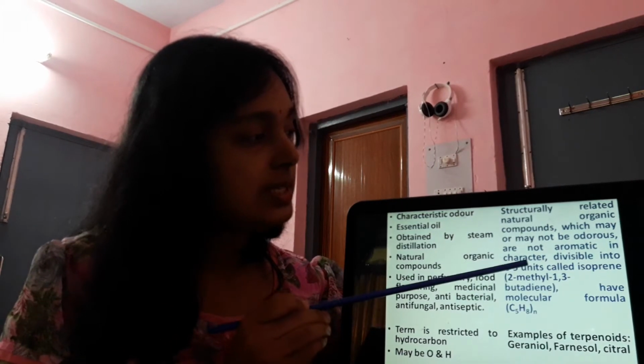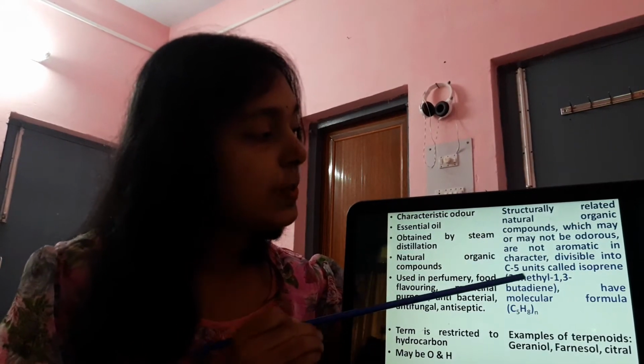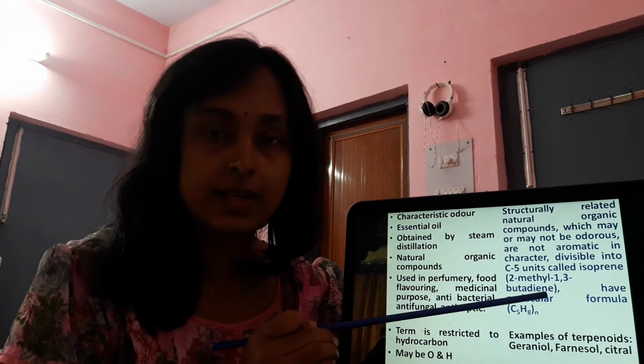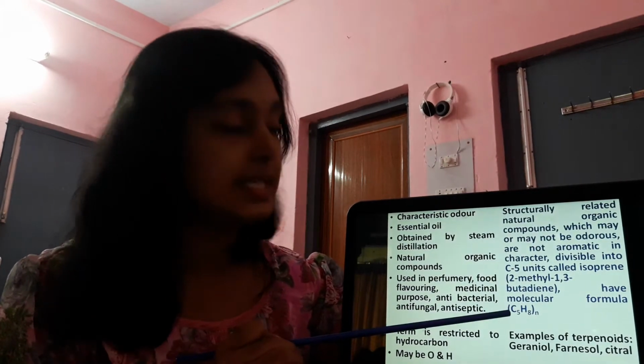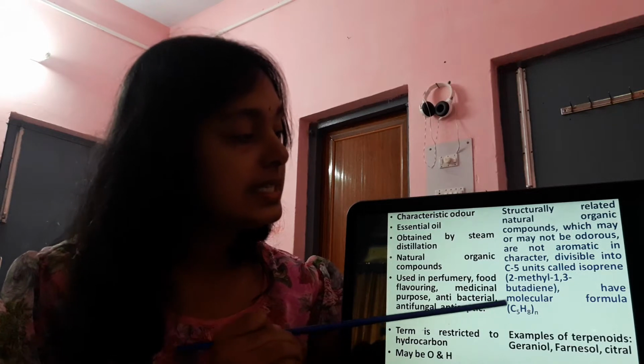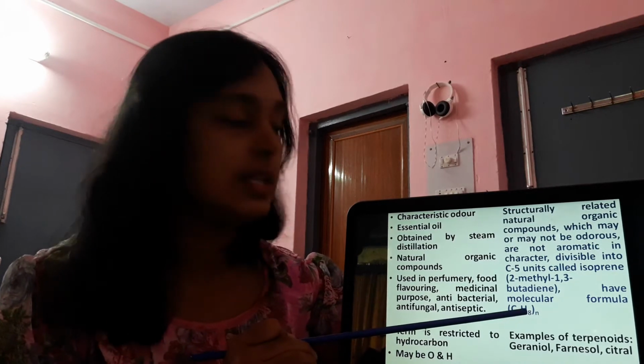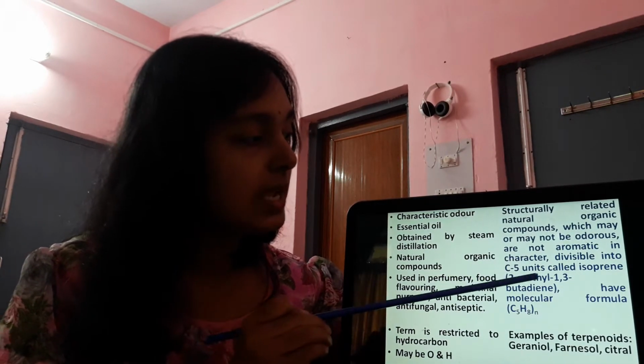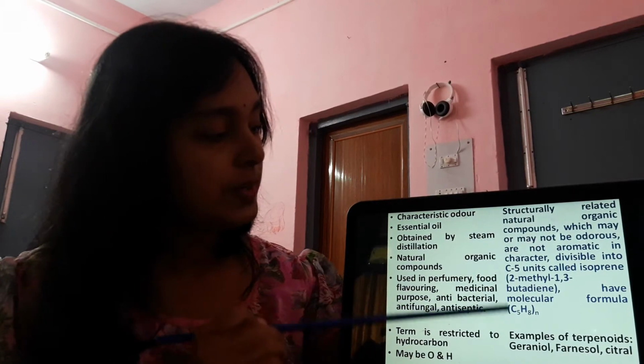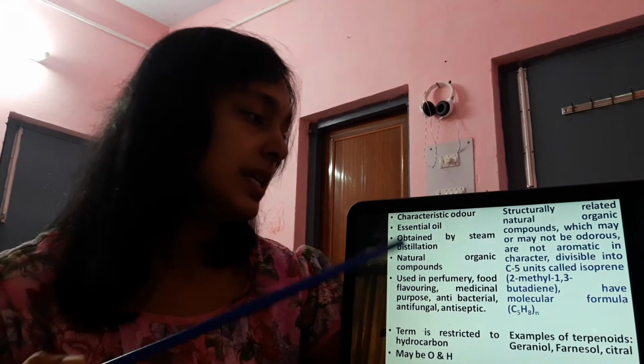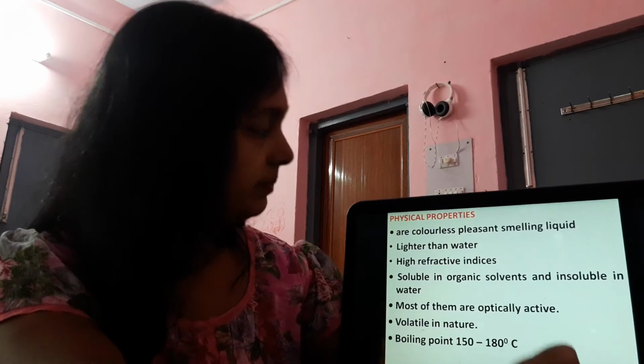This C5 unit or isoprene unit is actually 2-methyl-1,3-butadiene. It has the molecular formula C5H8. The C5H8 is actually the isoprene, or 2-methyl-1,3-butadiene. For example, it may be geraniol, citral, farnesyl, etc.